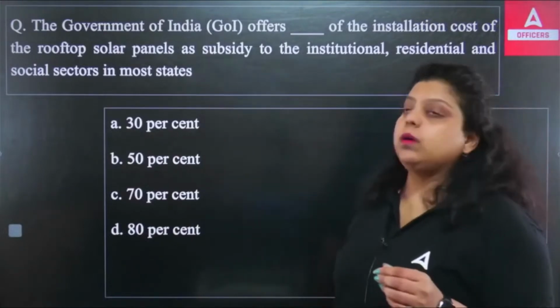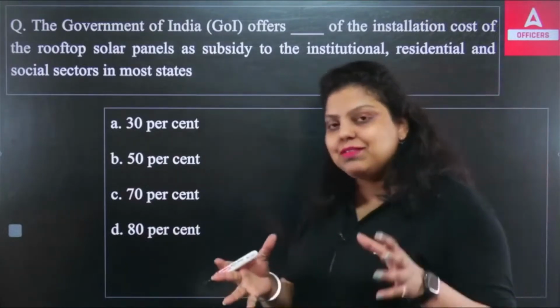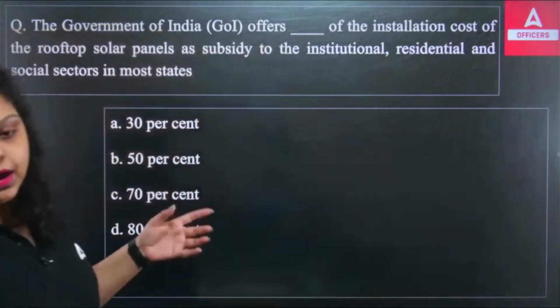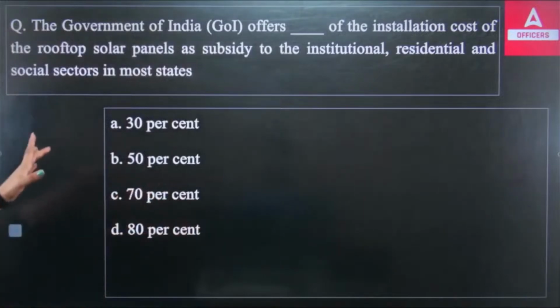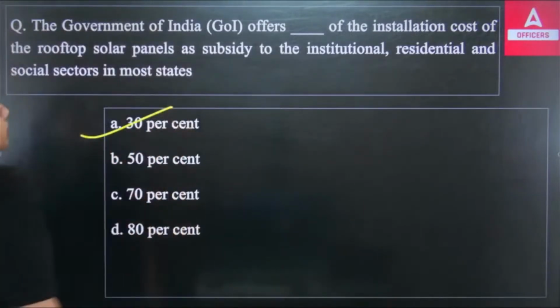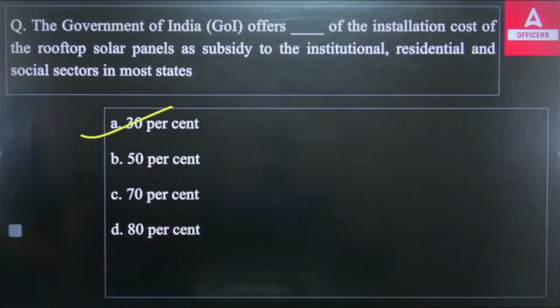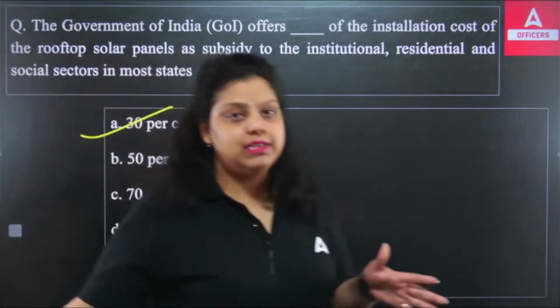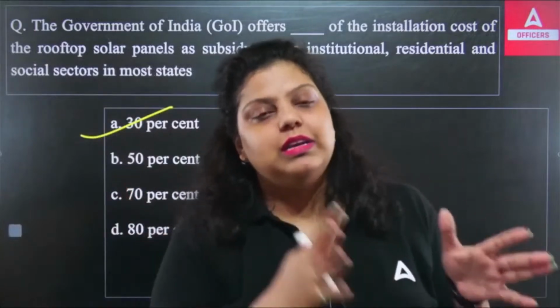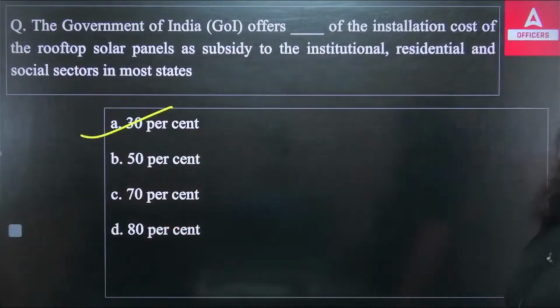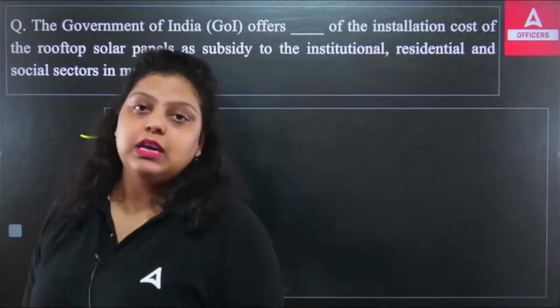And when we talk about rooftop solar panels, if an individual household is covering this particular costing, the government will give a 30% subsidy on that. Let's say the costing is 1 lakh. In that situation, the 30% amount will be taken as a subsidy from the government. It is for most of the states, not for all states, but most states will be getting 30% as a subsidy of the costing amount. Clear? So this is for solar rooftop panels, the subsidy given by the Government of India.